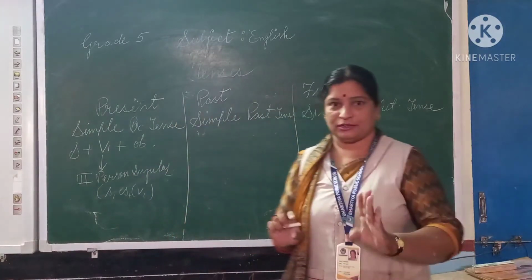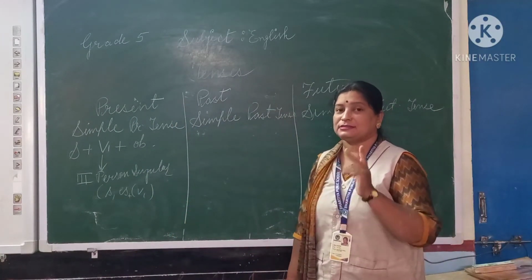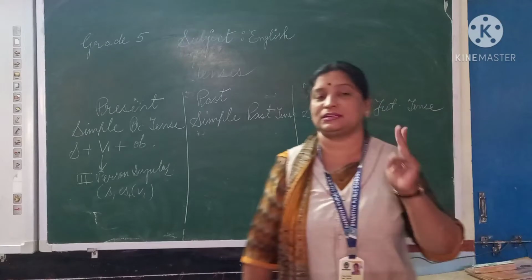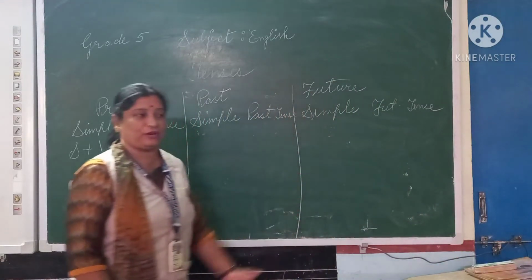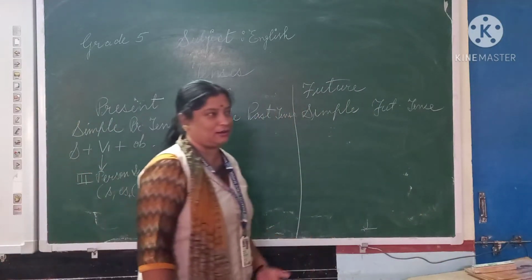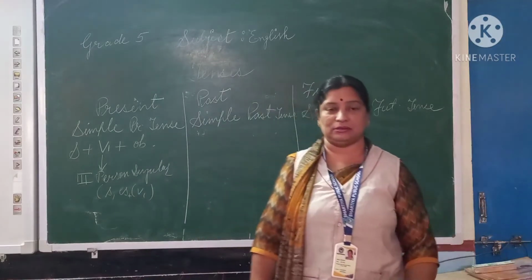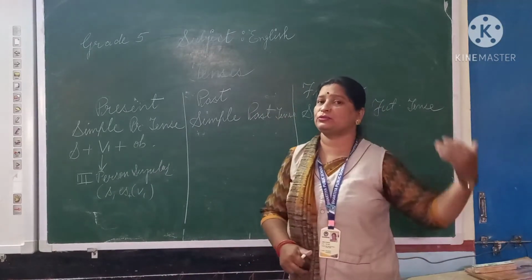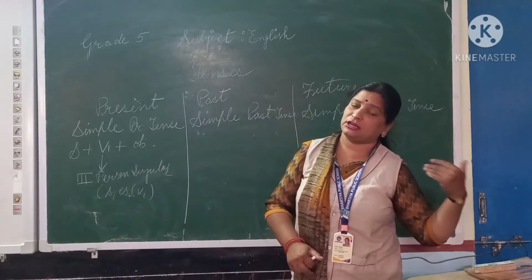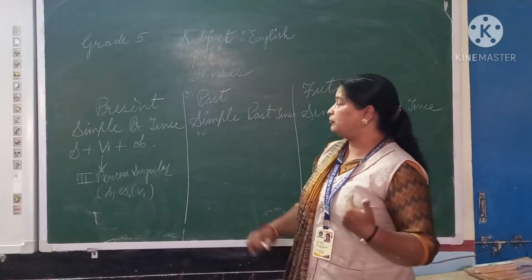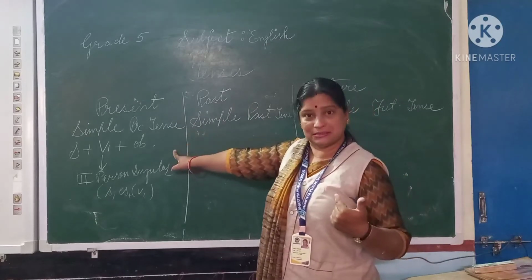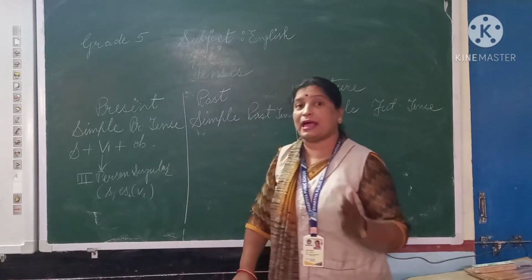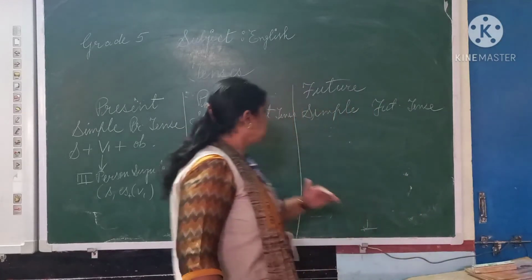Means three persons are there. First person is the speaker, second person is the listener, and third person is the one about whom we are talking. For example, my mother, my father, my uncle, the cat, the dog, the animal, whatever. Okay, the teacher. So these are the examples of third person singular. And in this simple present tense, we have to use s or es along with the third person singular.